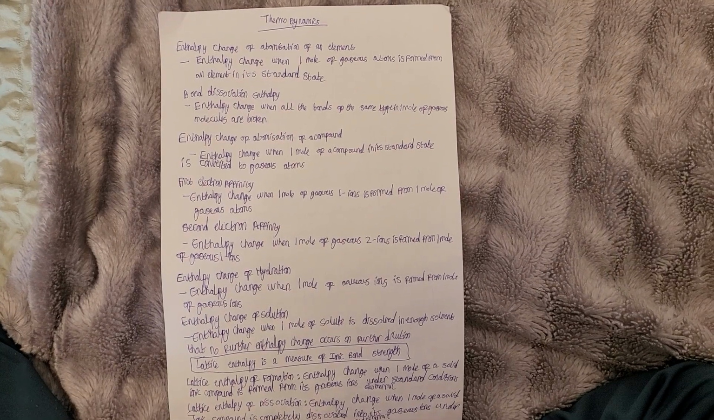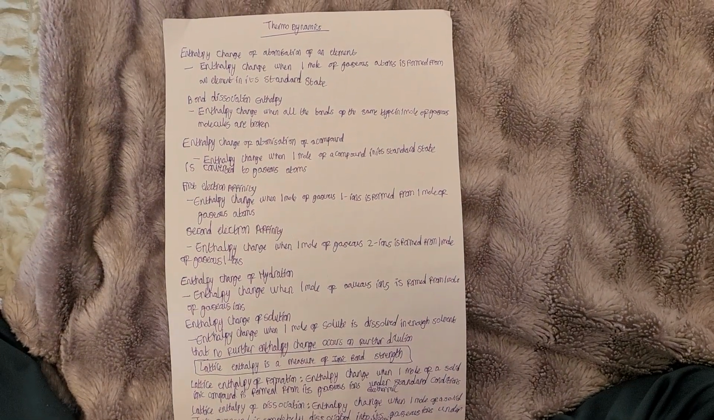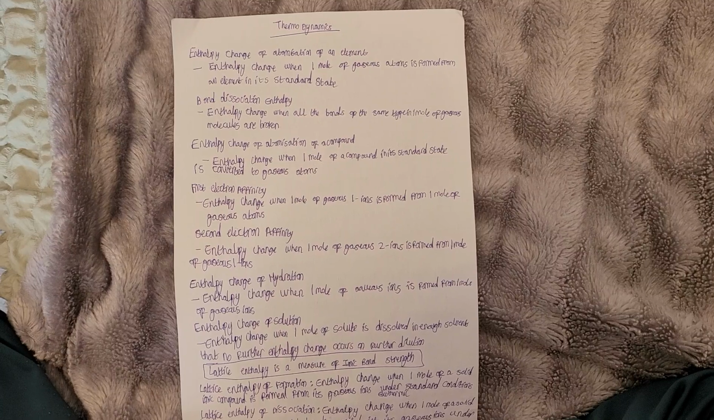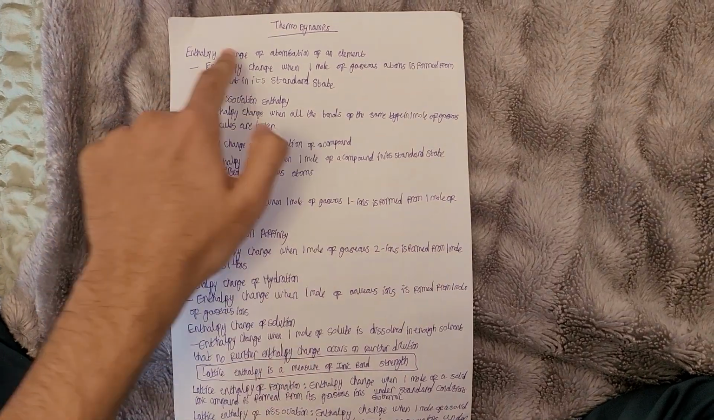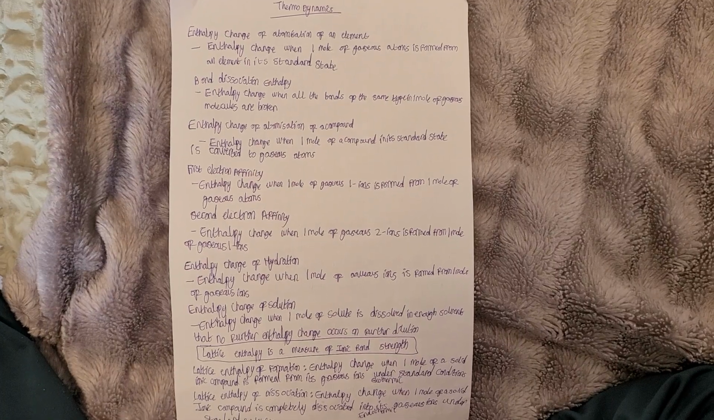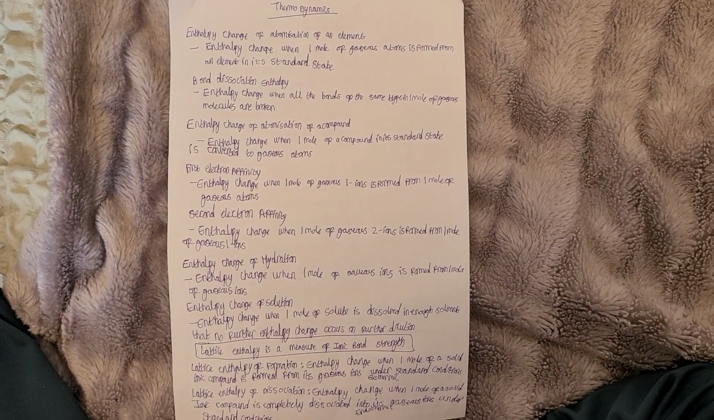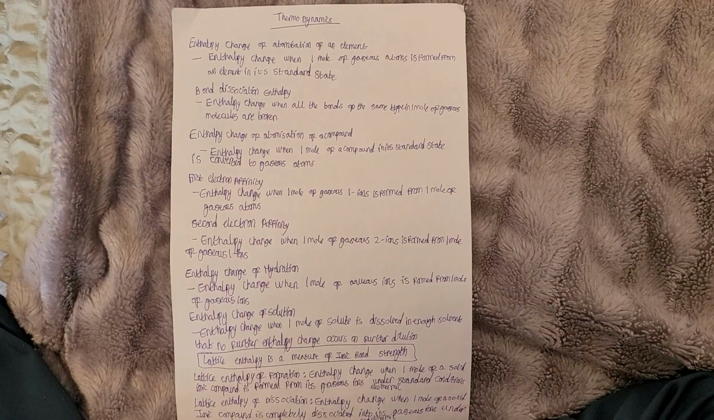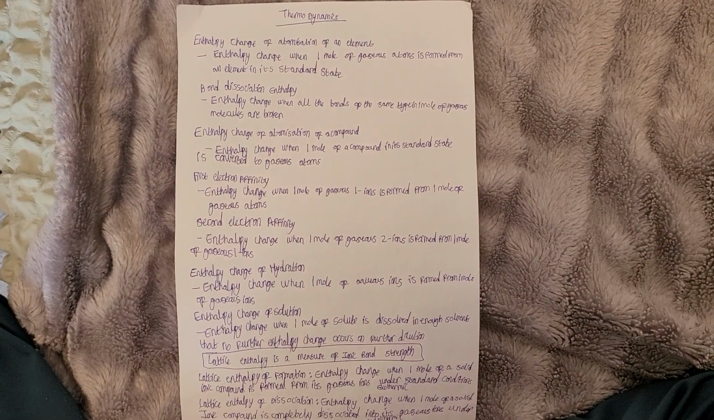Enthalpy change of atomization of a compound: the enthalpy change when 1 mole of a compound in its standard state is converted to gaseous atoms. Whereas enthalpy change of atomization of an element is the enthalpy change when 1 mole of gaseous atoms is formed from an element in its standard state.